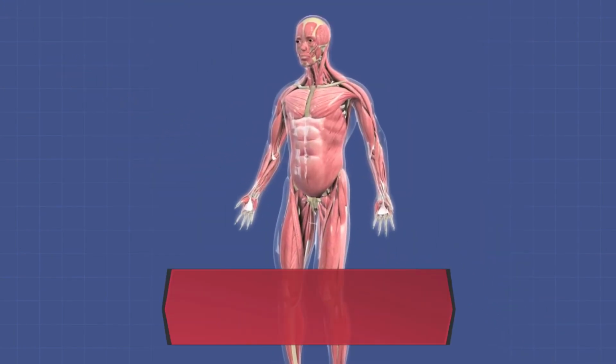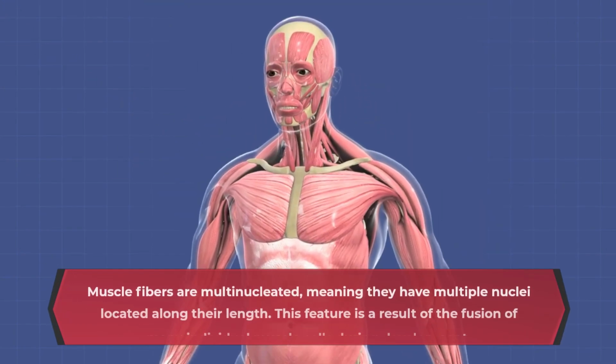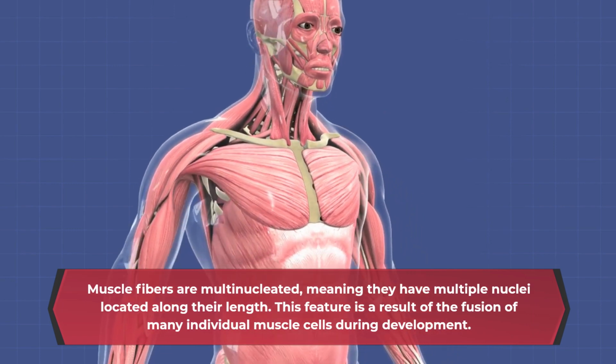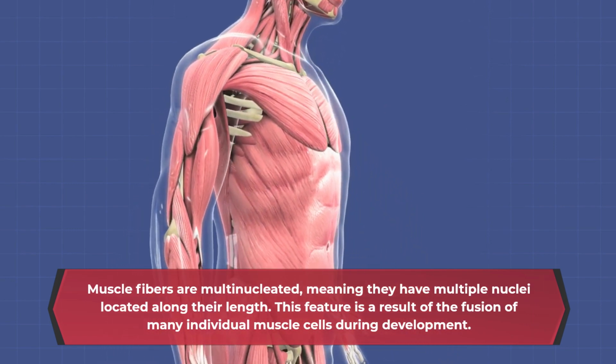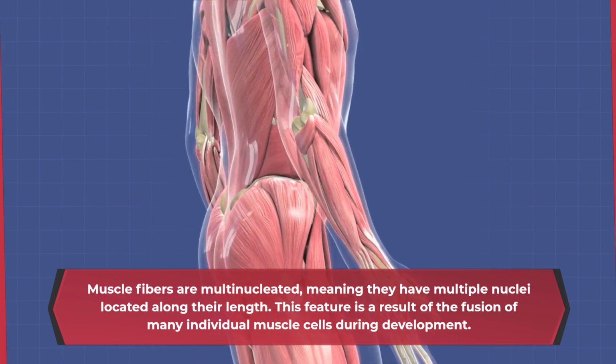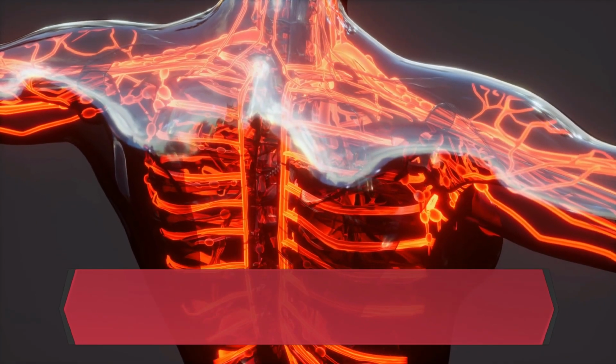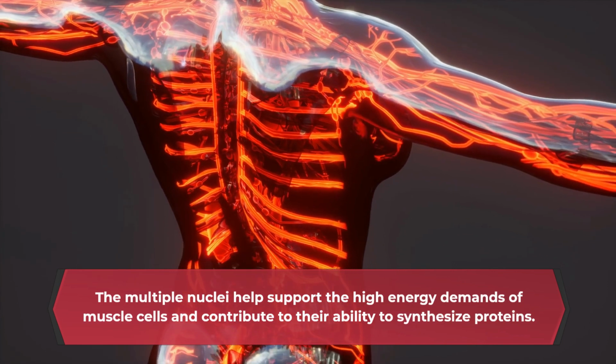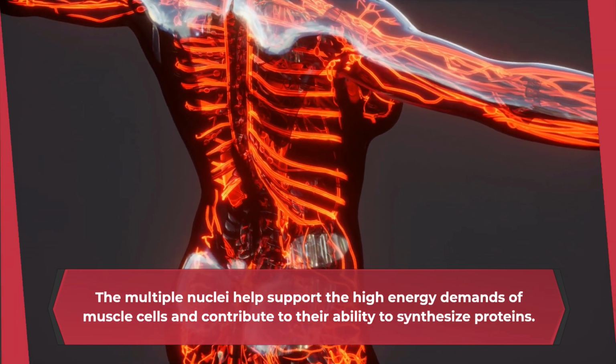Muscle fibers are multinucleated, meaning they have multiple nuclei located along their length. This feature is a result of the fusion of many individual muscle cells during development. The multiple nuclei help support the high energy demands of muscle cells and contribute to their ability to synthesize proteins.